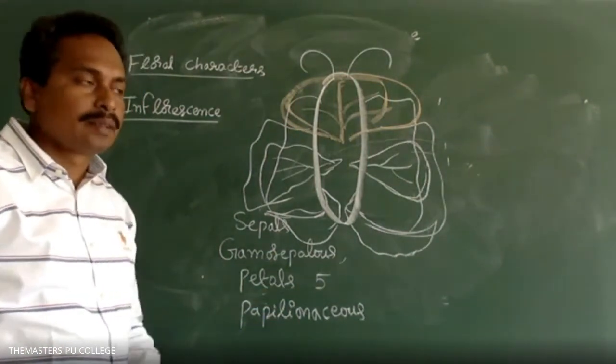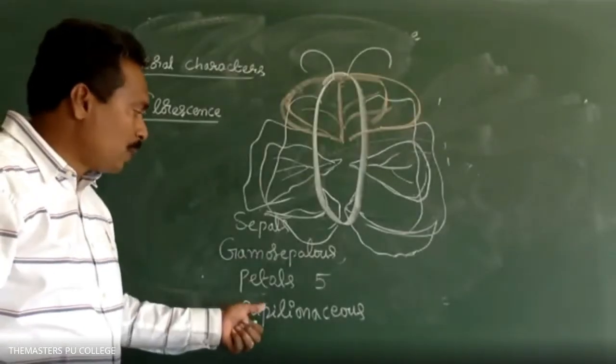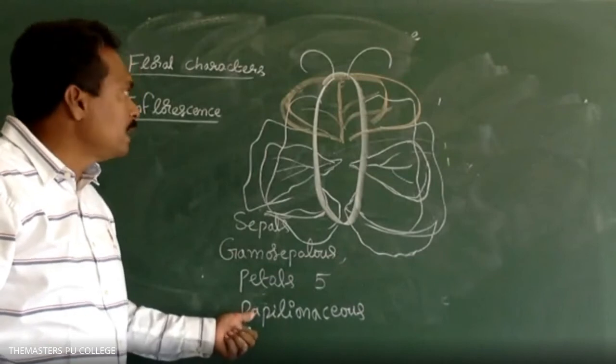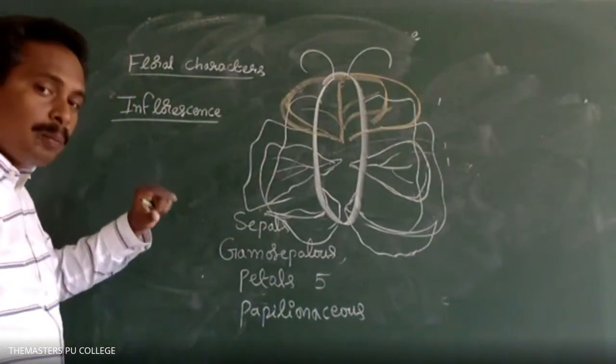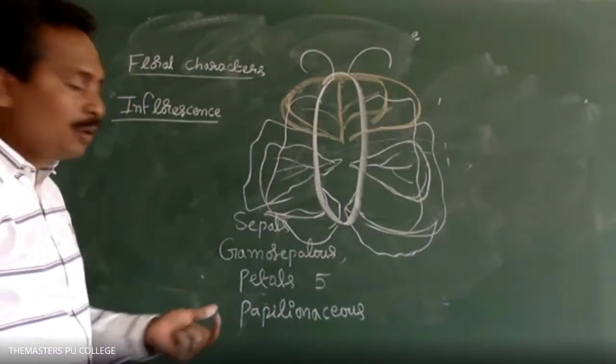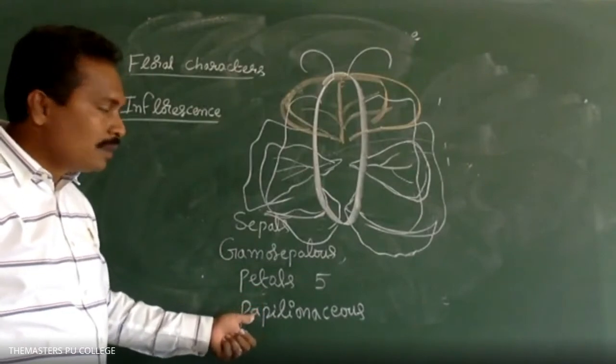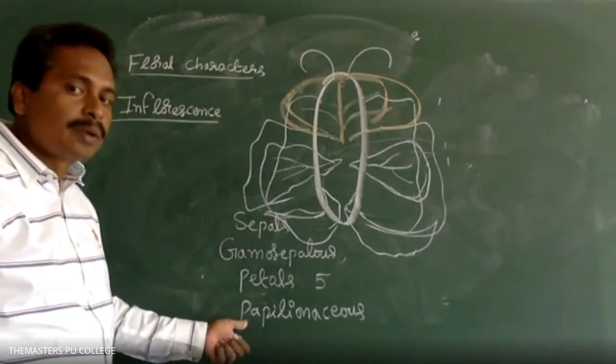Is it clear? Clear, sir. Right. So Fabaceae family is also called Papilionidae due to the presence of the papilionaceous, butterfly shaped corolla. Is it clear? Yes, sir. Okay.